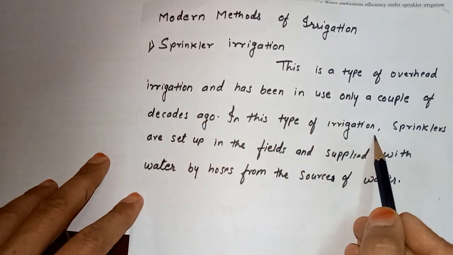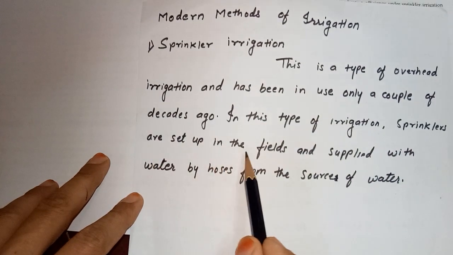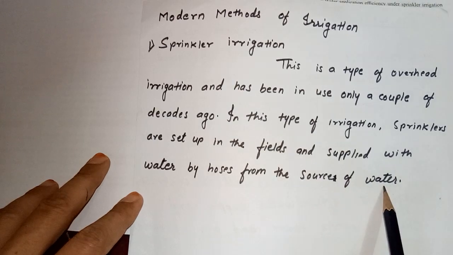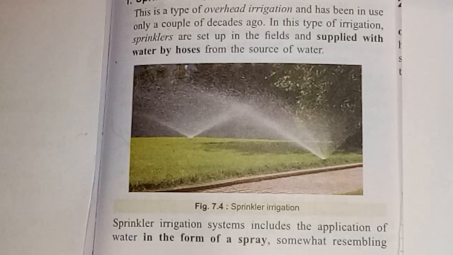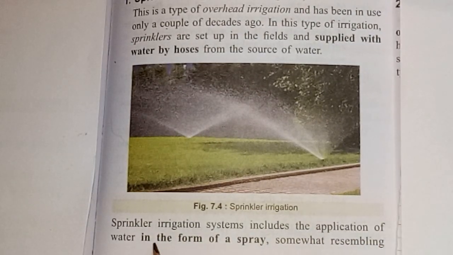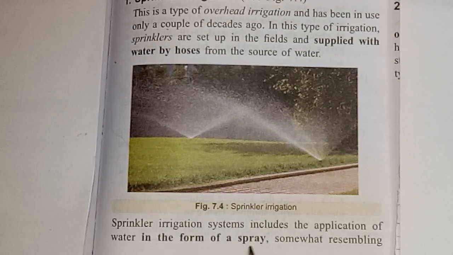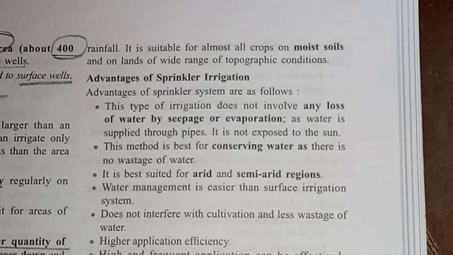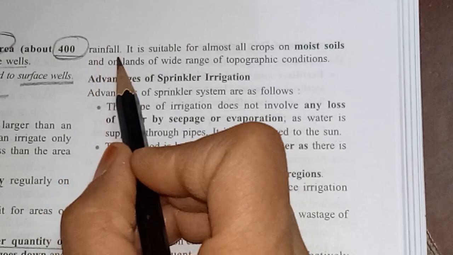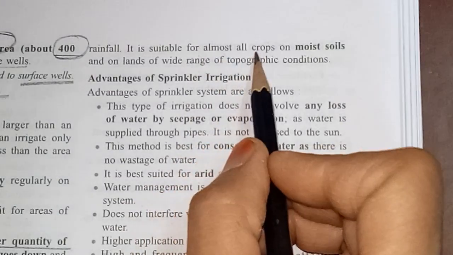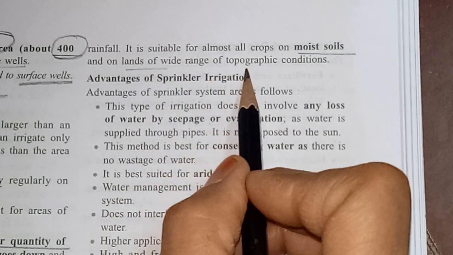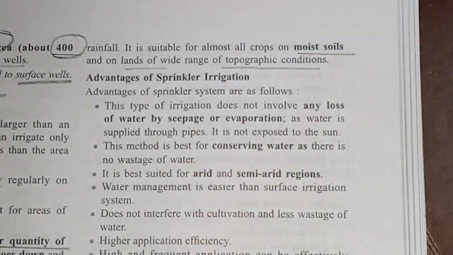In this type of irrigation, sprinklers are set up in the fields and supplied with water by hoses from the source of water. Sprinkler irrigation system includes the application of water in the form of a spray, somewhat resembling rainfall. It is suitable for almost all crops on moist soil and on lands of wide range of topographic condition.